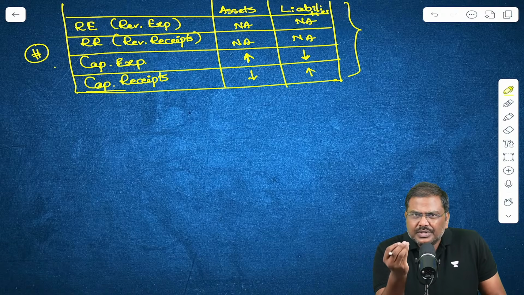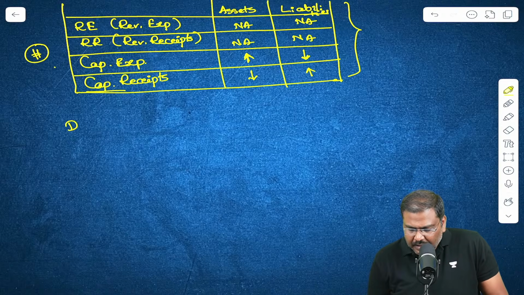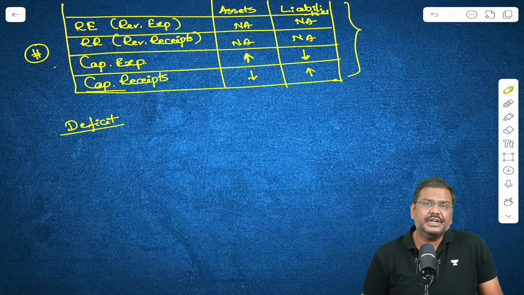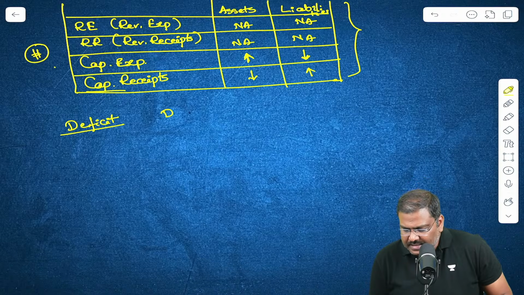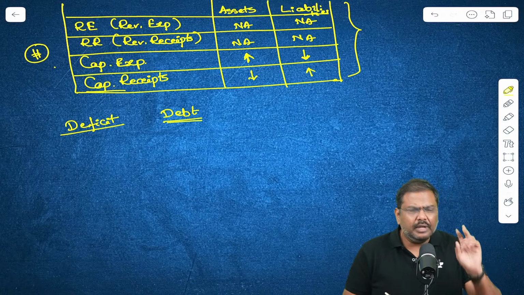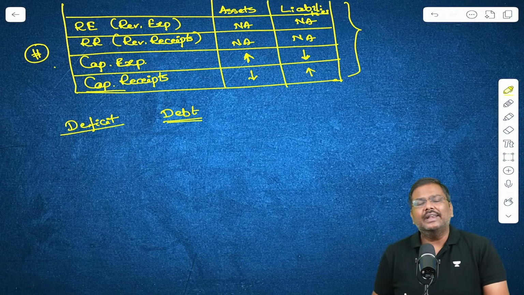Now, I used the term borrowings of the government. Listen to me carefully. There is one more concept associated with this, that is deficit. I'll discuss deficit as well as debt. Two important concepts.